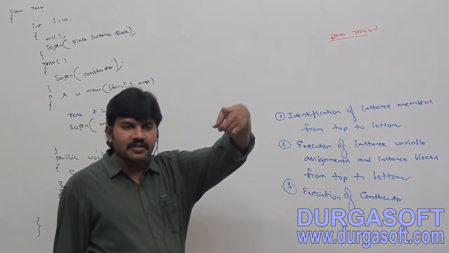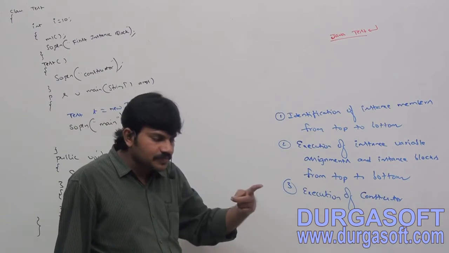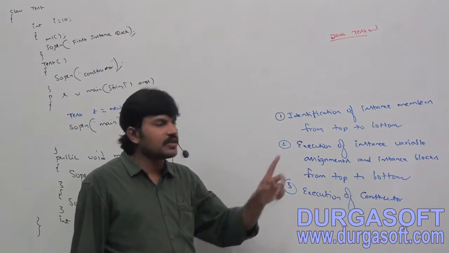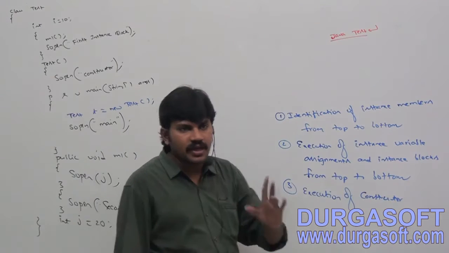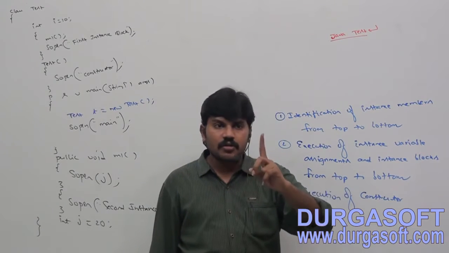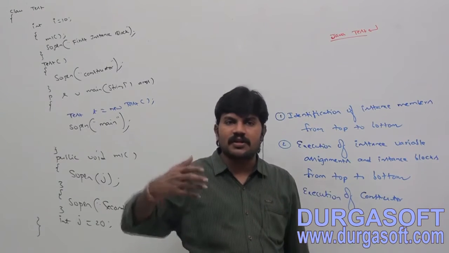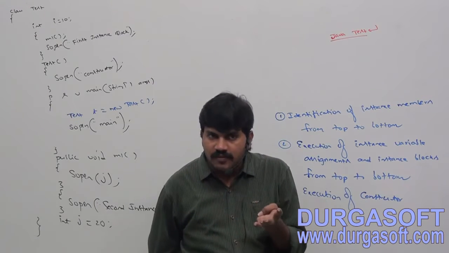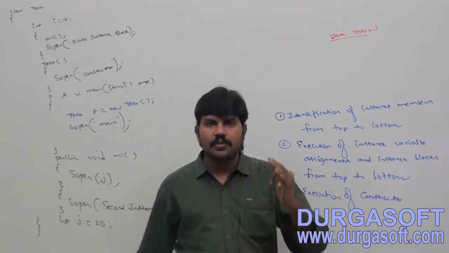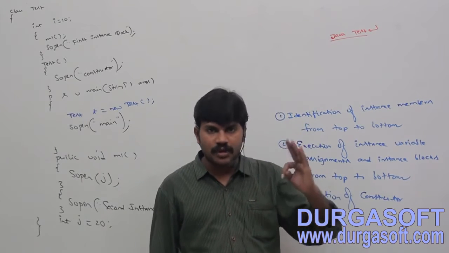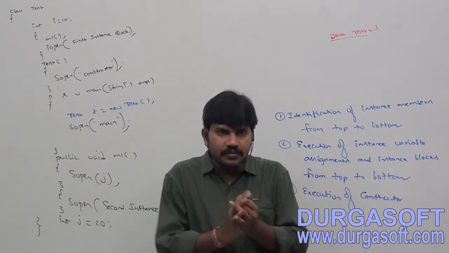Can you please read once again? Whenever we are executing a Java class, first static control flow will be executed. Do you know the static control flow rules? What is the flow of static control flow? Identification of static members from top to bottom, execution of static variable assignments and static blocks from top to bottom, execution of main method, right?